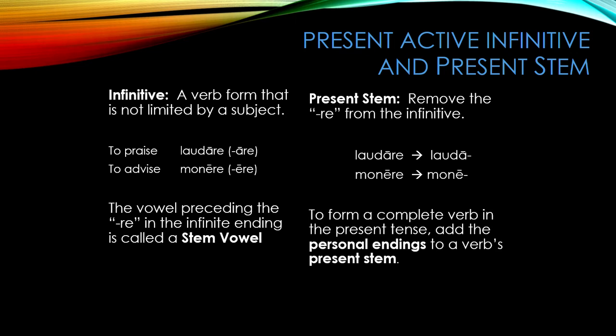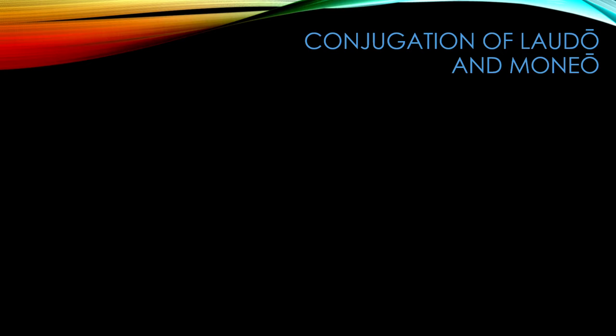In order to form a complete verb in the present tense, add the personal endings to the verb's present stem. I'm going to repeat that because it's very important. In order to form a complete verb in the present tense, add the personal endings to a verb's present stem. Here you can see the conjugation of laudo and moneo.